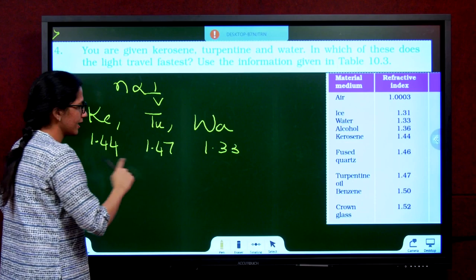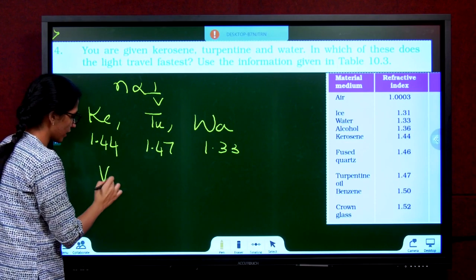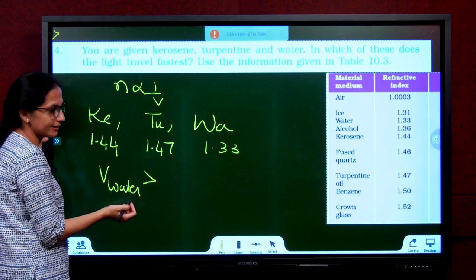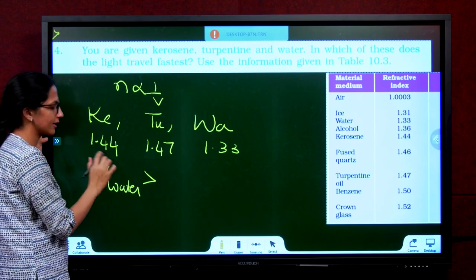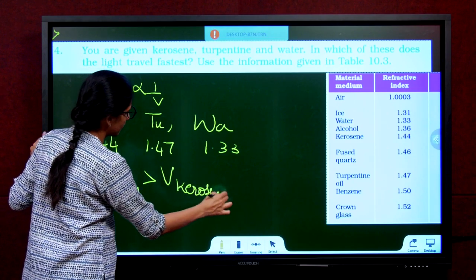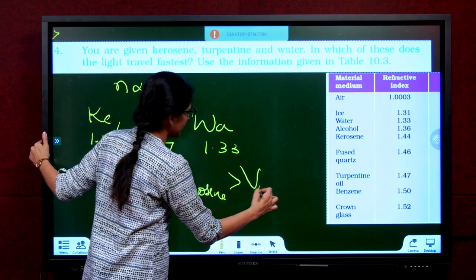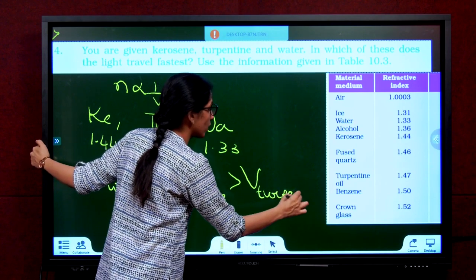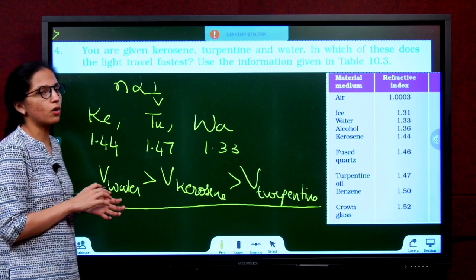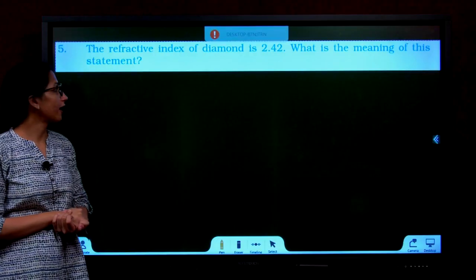Who has lowest Ri? Water. So velocity of light in water will be greater than, who has next lowest Ri? Kerosene. Velocity of light in kerosene, and this will be turpentine. So in which one does the light travel fastest? Answer is water.